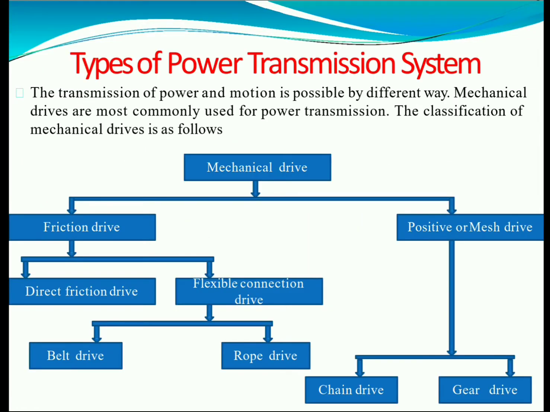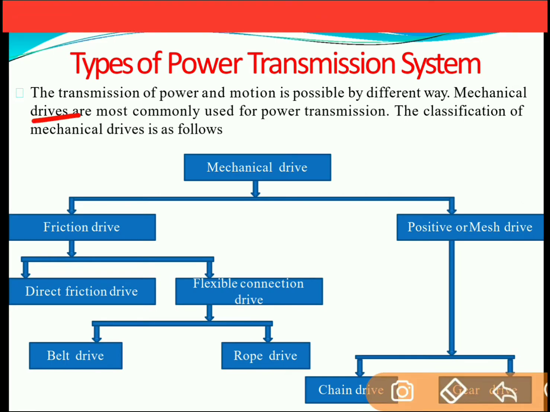Next is types of power transmission. This is the broad classification of power transmission. The transmission of power is possible in different ways, but mechanical drives are the most common ways for power transmission. Classification of mechanical drives is as follows: friction drive and positive displacement drive, or positive drive. Friction drive is further classified into two parts: direct frictional drive and flexible connection drive. Flexible connection drive has two parts: belt drive and rope drive, whereas positive drives have two parts: chain drive and gear drive.